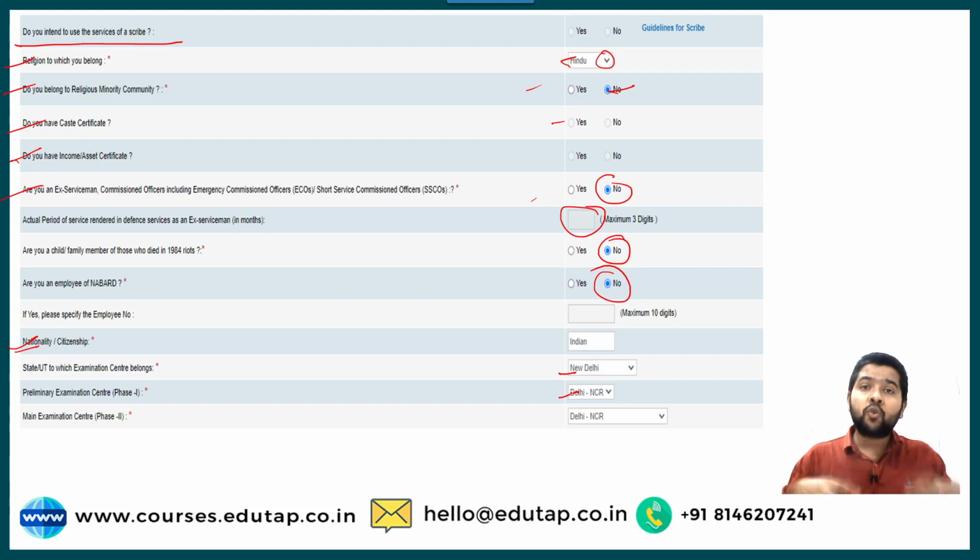Okay, so choose the centers very carefully, guys, because in the COVID situation it is really tough to move from one place to another. So guys, these are the basic details that we have filled till now. Now let us move ahead.